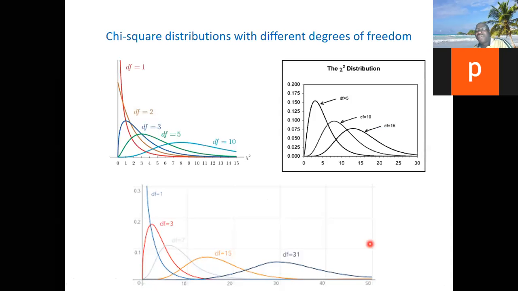So this is the shape of chi-square. Can you see for these different degrees of freedom? The one that has the degree of freedom of 1, this is the shape. The one that has 2, this is the shape. This is the brown one. The one that has 3, this is the shape. This is blue. The one that has 5, this is the green shape. The one that has 10. You will see as the degree of freedom increases, the shape is looking like normal distribution. Look at this one, when it's 5, when it is 10, when it is 15. So as the degree of freedom is increasing, the shape looks like normal distribution.